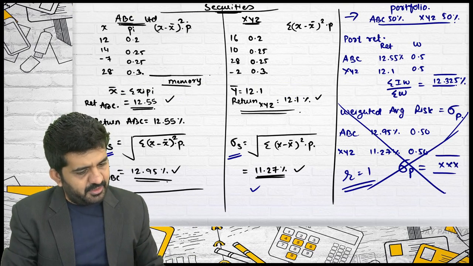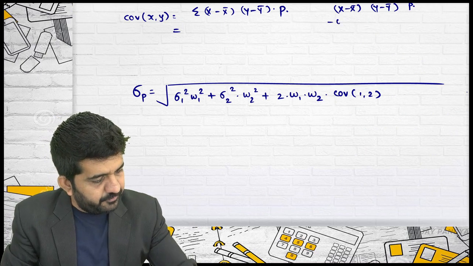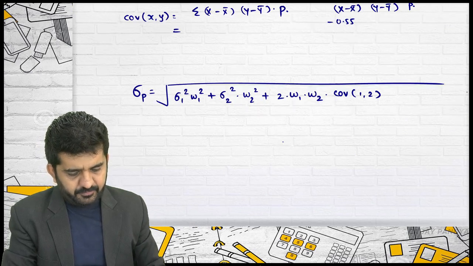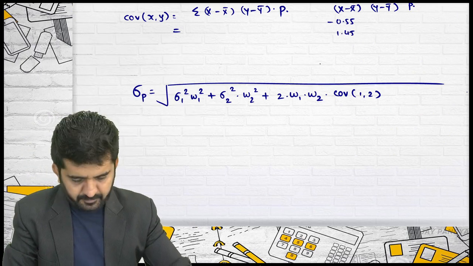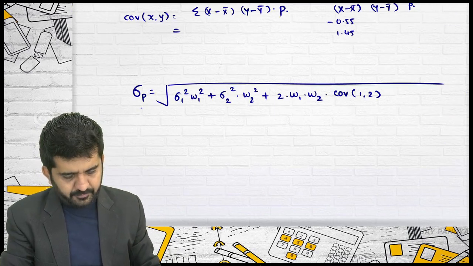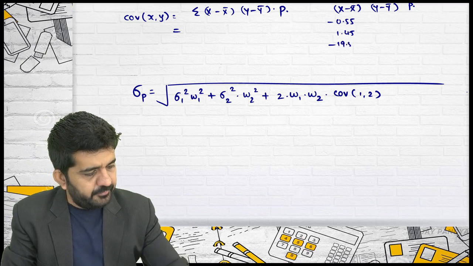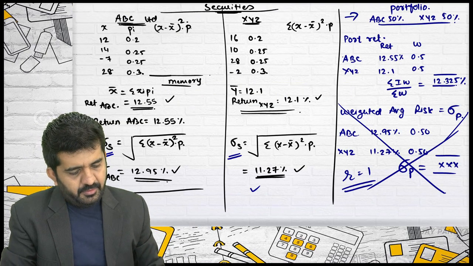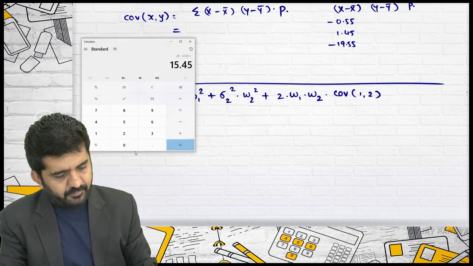X minus X bar: 12 minus 12.55 is minus 0.55. 14 minus 12.55 is 1.45. 7 minus 12.55 is minus 19.55. 28 minus 12.55 is 15.45.